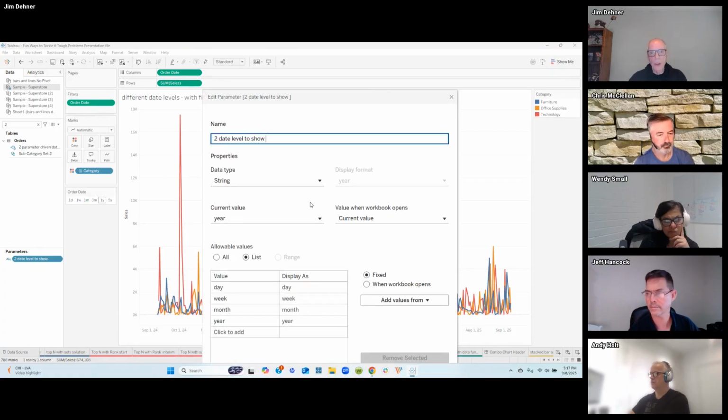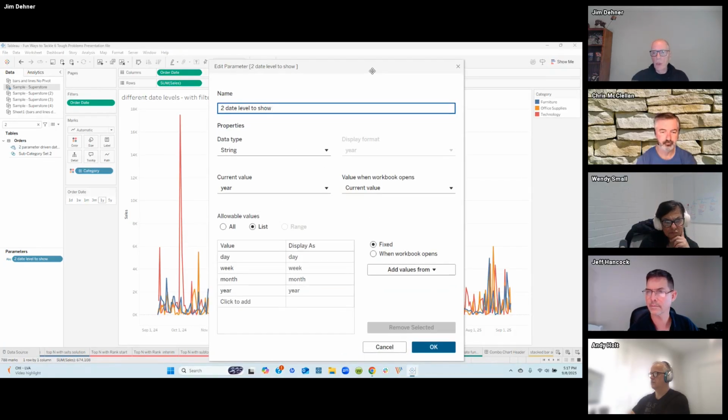that we're going to use in a date function so that we can control the date level that we're looking at. And the only thing that's really important about this parameter, it has to be a string parameter, but the value here is what gets placed into the date function. And the syntax for these values has to be consistent with what a date function wants to see. And that is, it's single valued, it's day, not days, it's week, not weeks, and it's all lowercase.